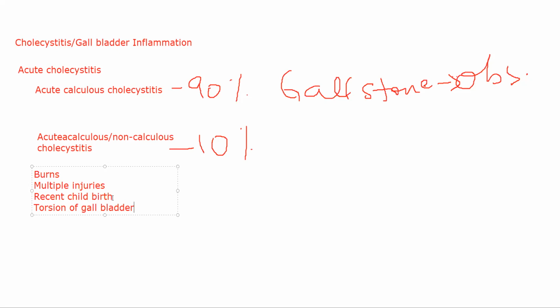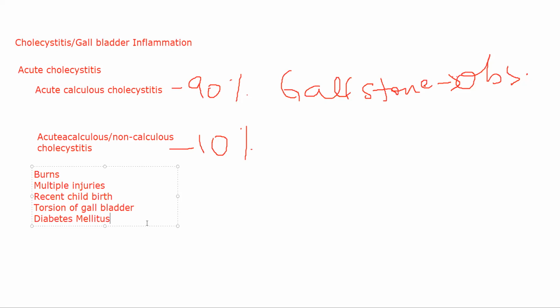Torsion of gallbladder literally means that the gallbladder is twisting around its neck. If you take the gallbladder and twist it around its neck, it will create an obstruction. That obstruction, or the torsion, will lead to inflammatory damage. And lastly, diabetes mellitus. These are all the acalculous reasons wherein the patient will not have any gallstone, but they will have cholecystitis, inflammation in their gallbladder.